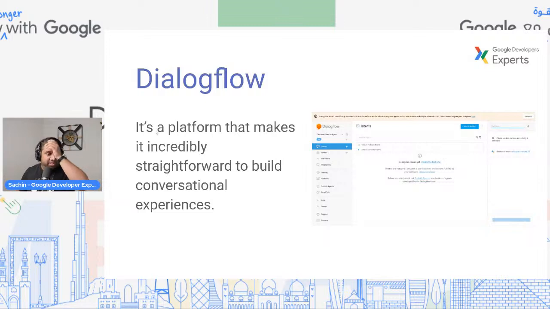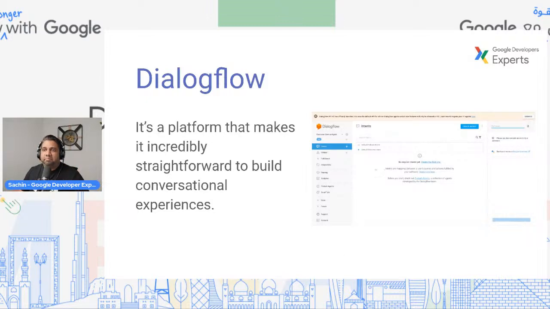I can see some comments saying that I'm new to Dialogflow. Perfect. I will give you a flavor of Dialogflow as such. And we'll also look at the difference between the two offerings that Google provides. One is Dialogflow Essentials, and the other one is Dialogflow CX, which is for customer experience.